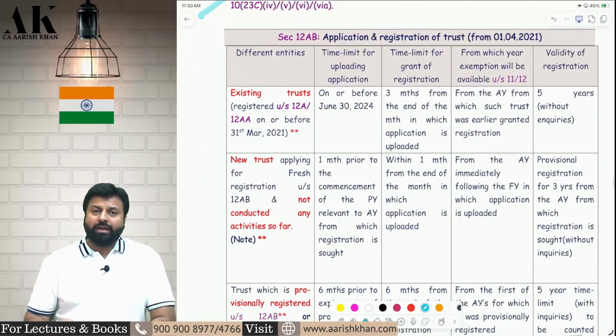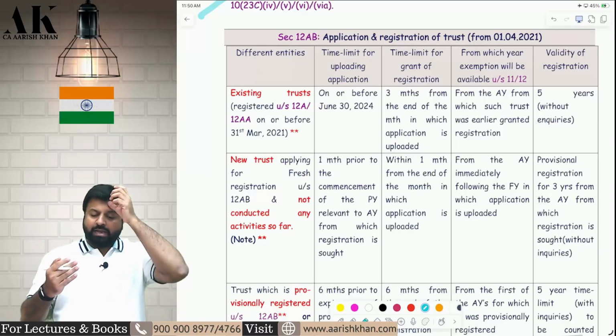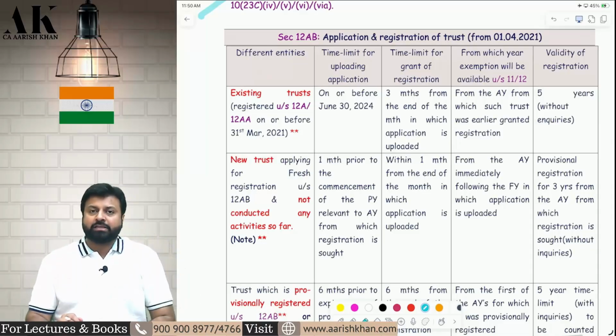Procedure given under 12AB. How will a trust apply for registration? What are the different cases? When to apply? What are the time limits for registration? For how many years will the registration be valid? From which year will exemption be available? Let's start with the first one.